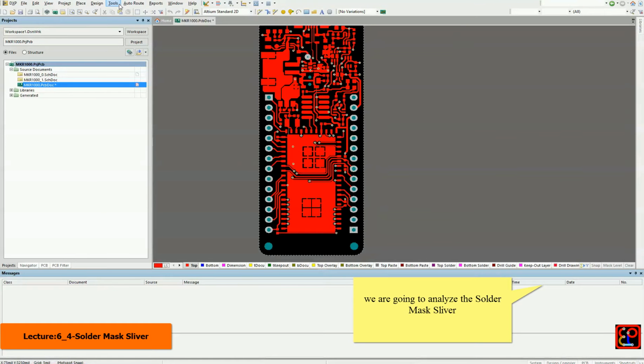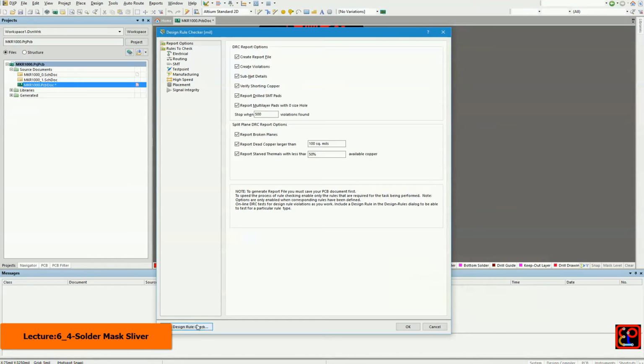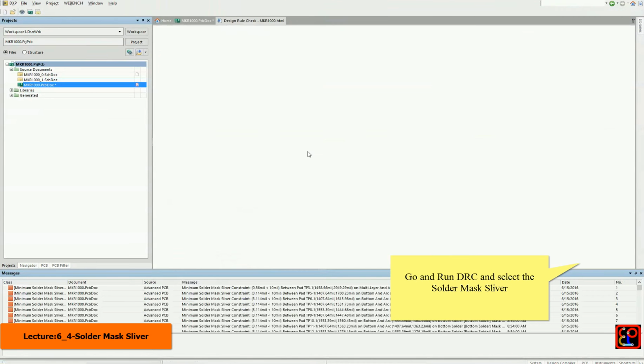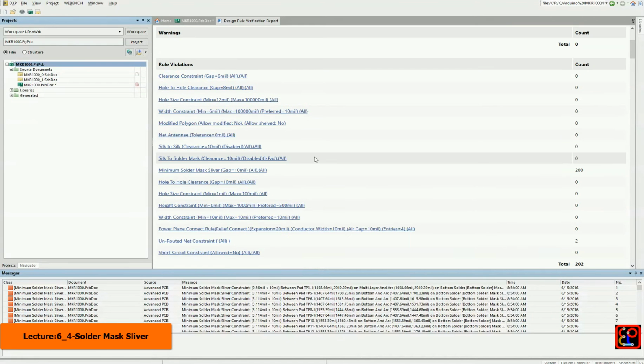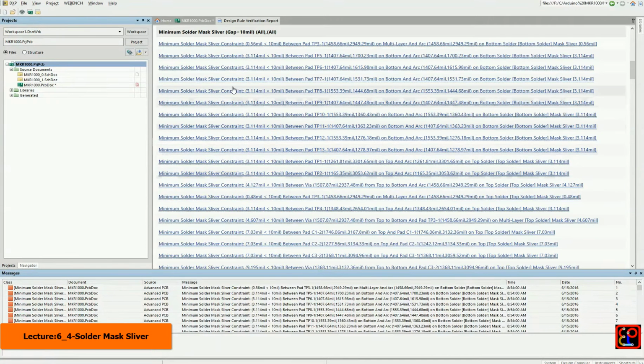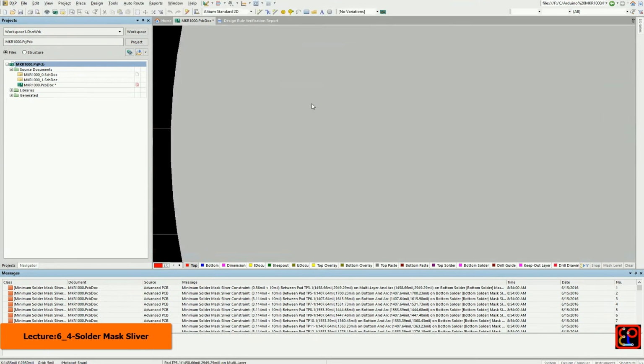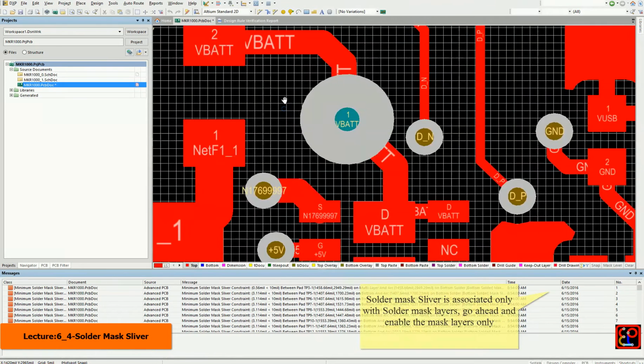Lecture 6.4 Solder Mask Sliver. Go to the DRC and check for solder mask sliver errors. As you can see, we got 200 errors for solder mask sliver. The rule is asking for less than 10 mils.